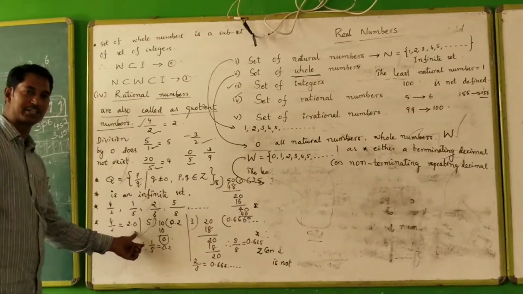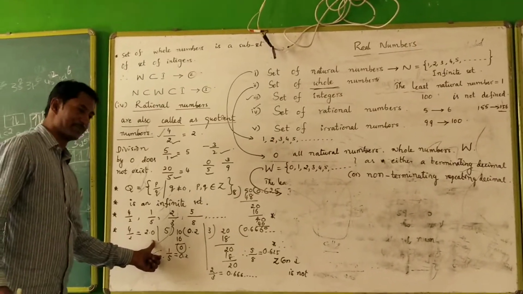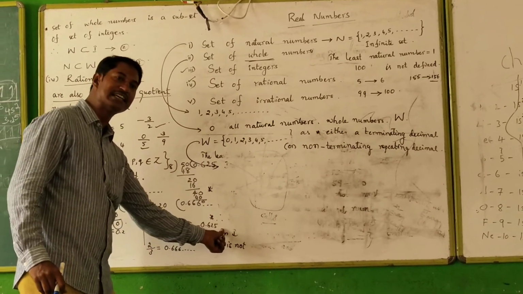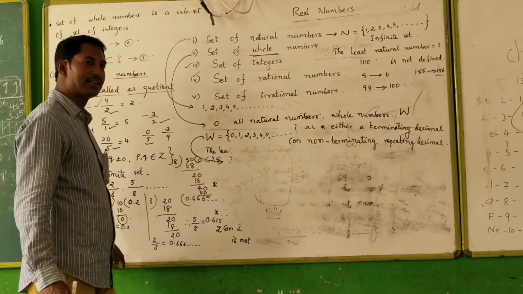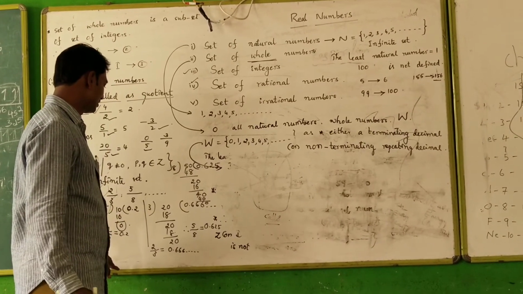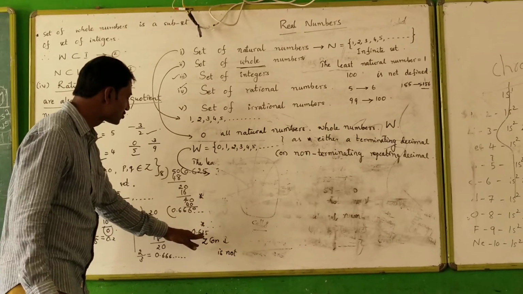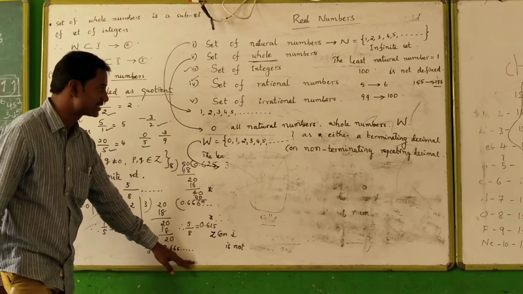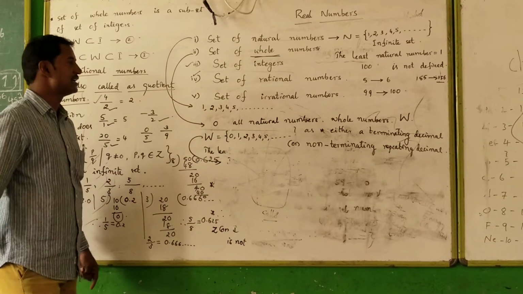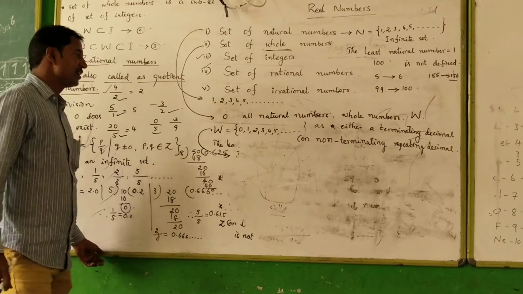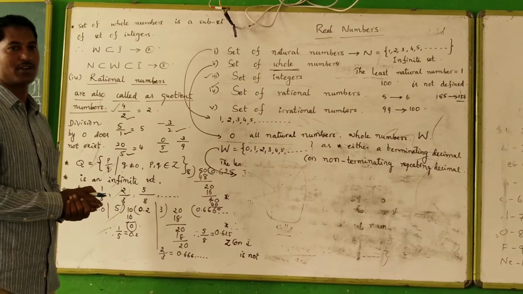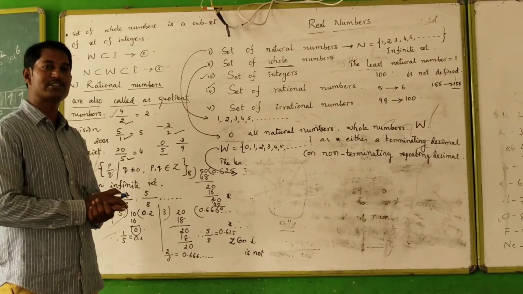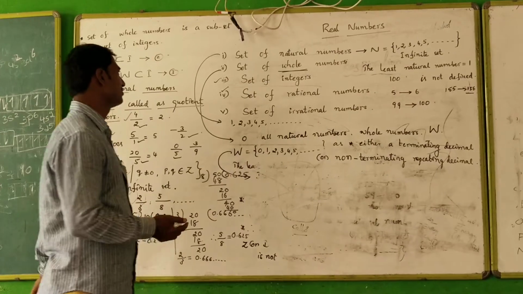For example, 2.0 is a terminating decimal. 0.2 is a terminating decimal. Sorry, here 0.625 is a terminating decimal. 0.666 and so on is said to be a non-terminating repeating decimal. Here we have methods of writing given terminating and non-terminating repeating decimals in the form of a rational number, which is nothing but p by q form.